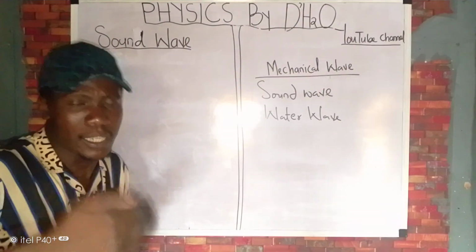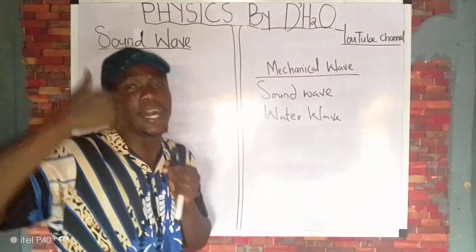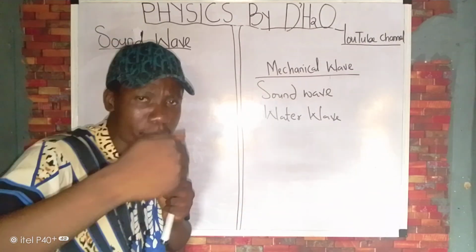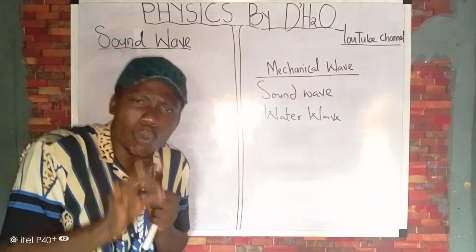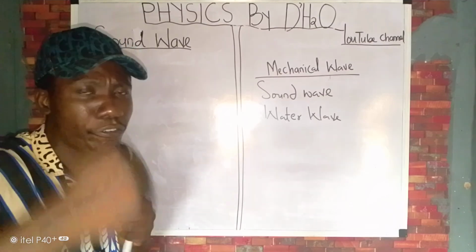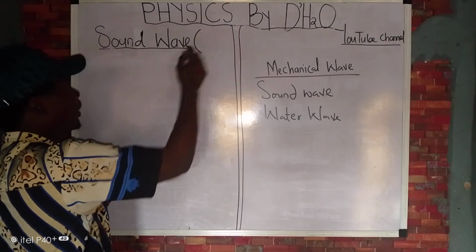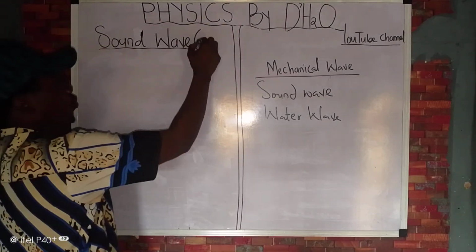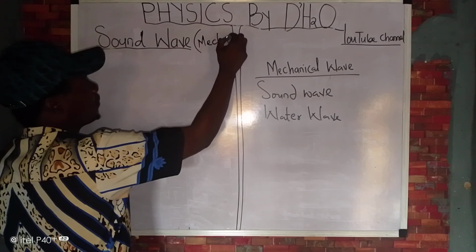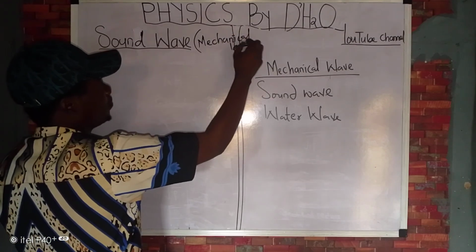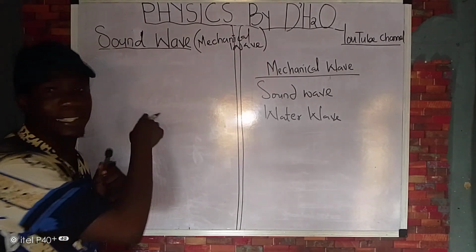So, what is sound wave? Sound wave is a type of mechanical wave that requires a material medium for its propagation. So take note that sound wave is associated with mechanical wave. And what did I say is mechanical wave again?